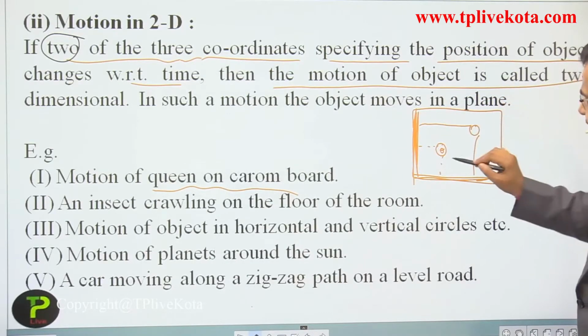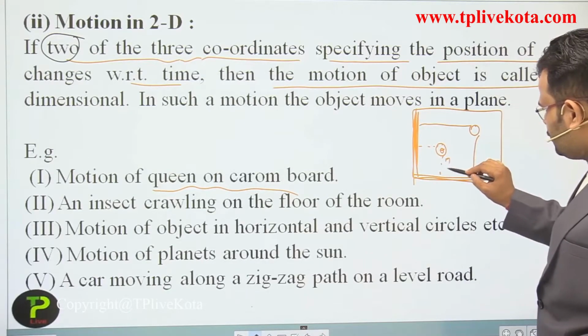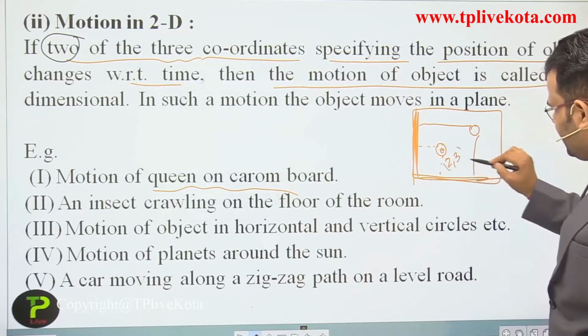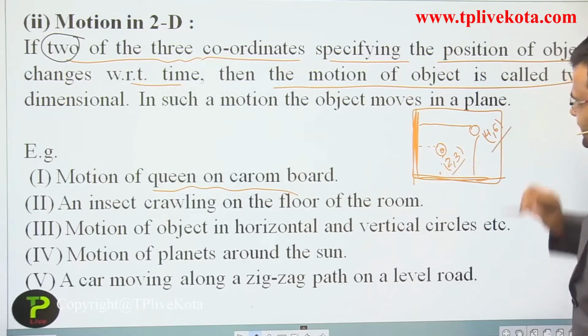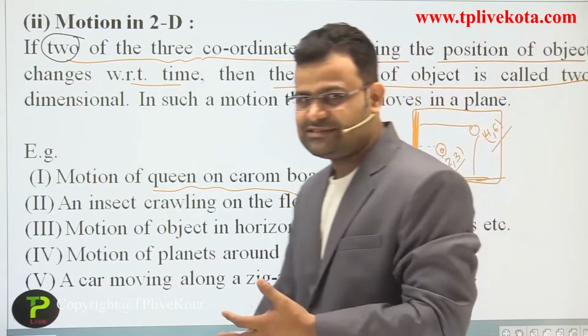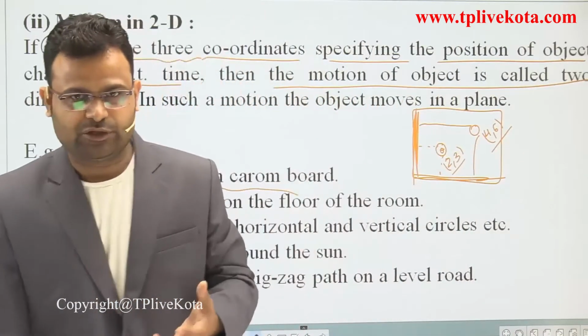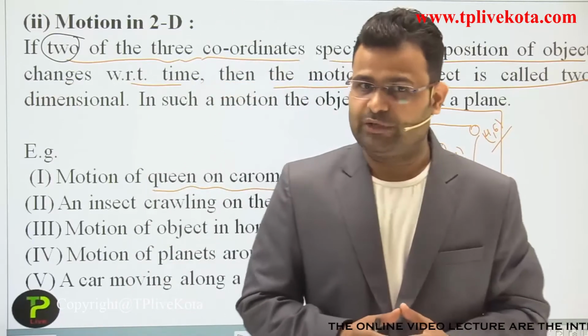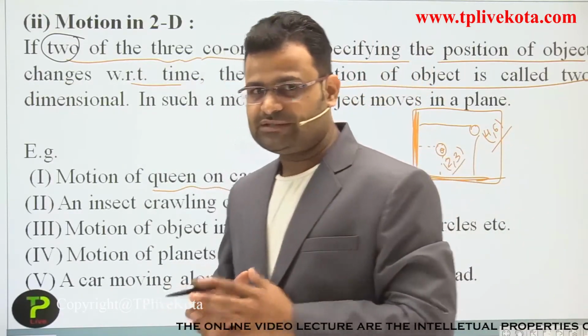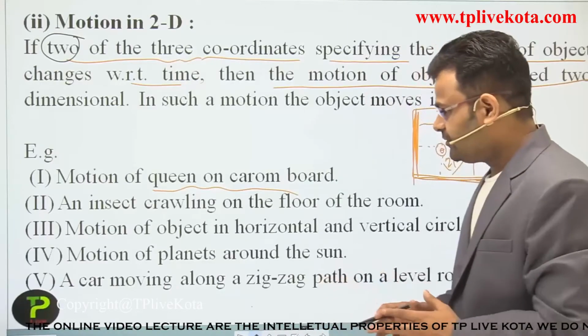So the position is changed. Let's suppose it is 2 comma 3, then after some time it will be 4 comma 6. So both the coordinates are changed. Both the coordinates are required to show the position of an object. That is a two dimension motion. Okay students, I hope you understand.